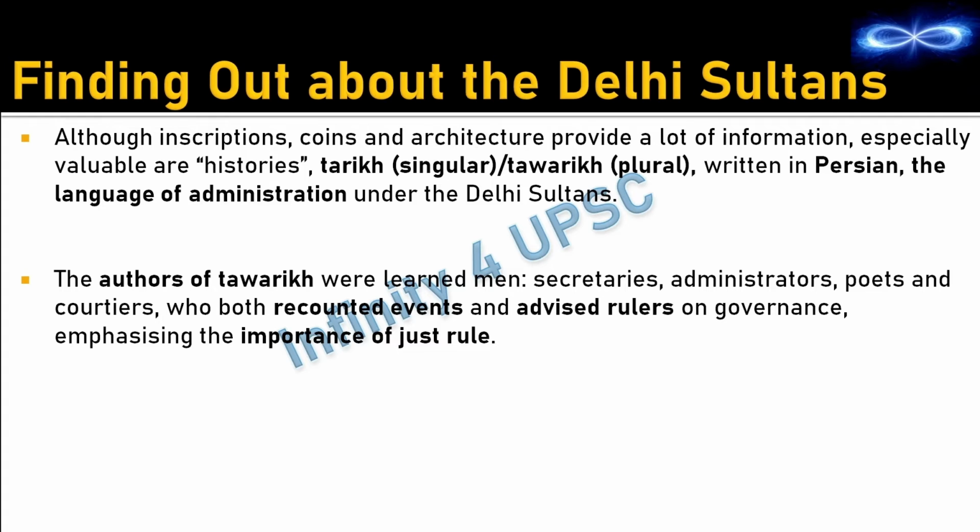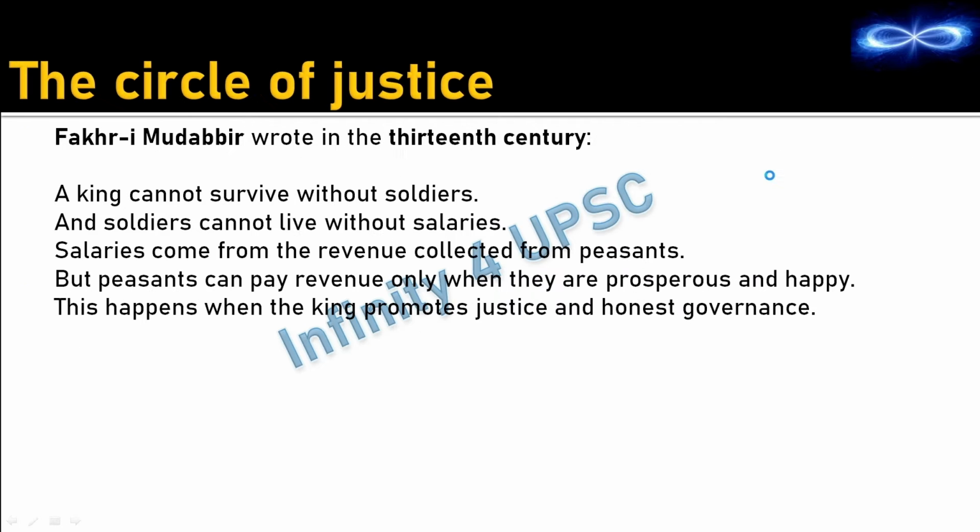Next, finding out about the Delhi Sultans. There are many sources which give us information about the Delhi Sultans, like inscriptions, coins, architecture. All these provide a lot of information to us, but the most important source is the history. And this history is called Tarikh or Tawarikh. Tarikh in singular form and Tawarikh in plural form. And this is a Persian word. In Persian you call history Tarikh, and Tawarikh if it is in plural form.